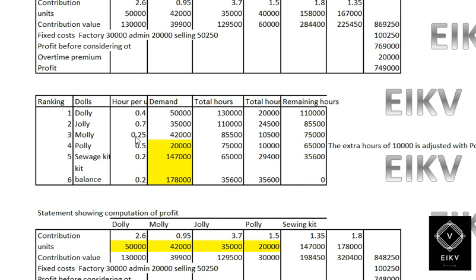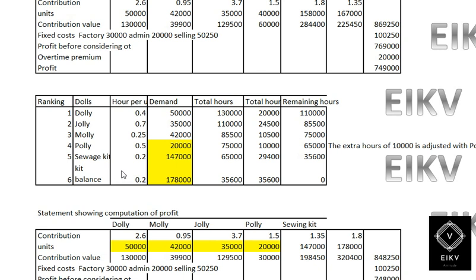Then we have Molly as rank 3. So we'll take that. The hours per unit for Molly is 0.25 hours. So we have a requirement of 42,000. So when we multiply these two, we will get the total hours of 10,500. Therefore we need to subtract 85,500 minus 10,500. We will get 75,000 hours.